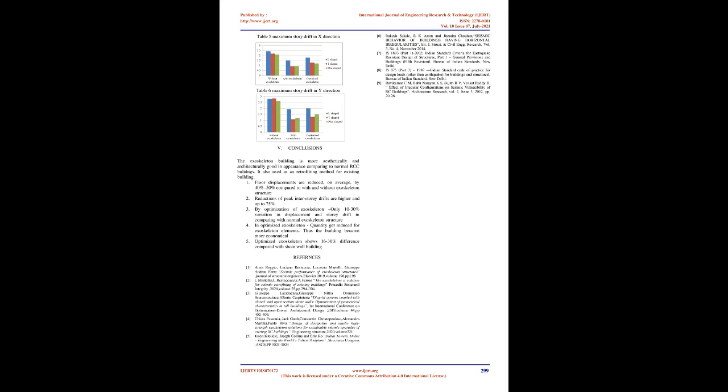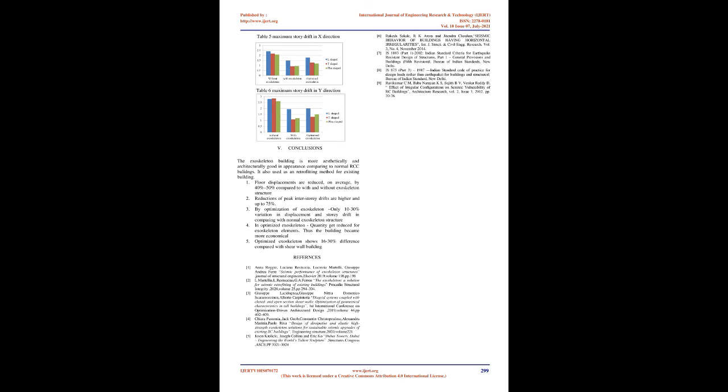V. Conclusions. The exoskeleton building is more aesthetically and architecturally good in appearance compared to normal RCC buildings. It is also used as a retrofitting method for existing buildings. 1. Floor displacements are reduced, on average, by 40–50% with the exoskeleton structure compared to without. 2. Reductions of peak inter-story drifts are higher, up to 75%.